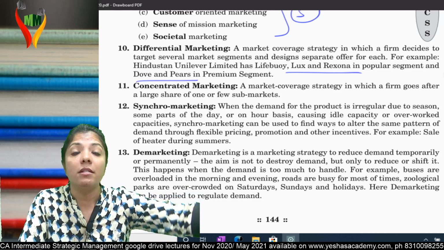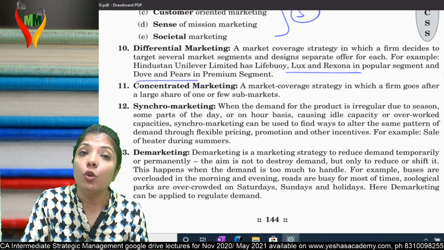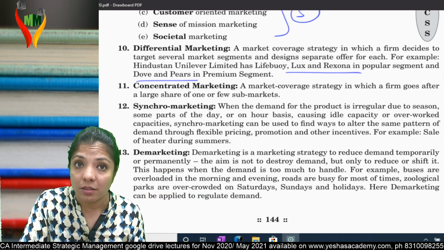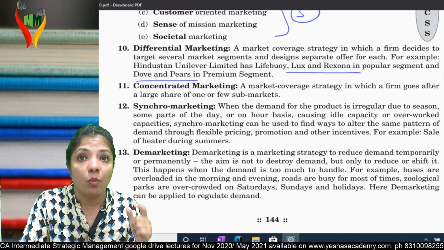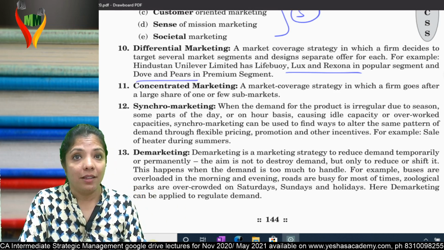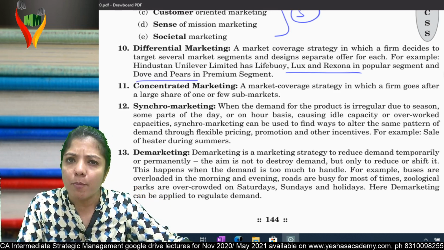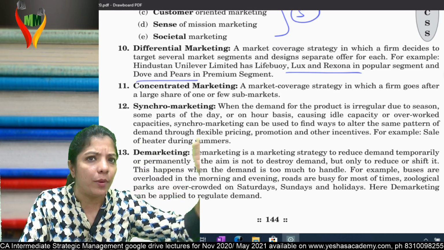So during summers and during winters, what are you going to do? You're going to give discount to create demand. This type of marketing is called synchro marketing. You want to buy an AC, go and buy in winters.